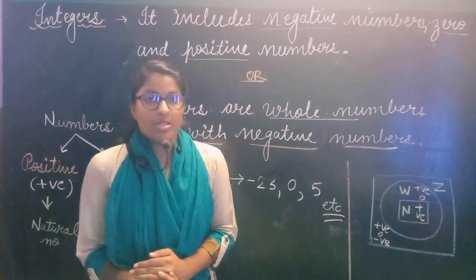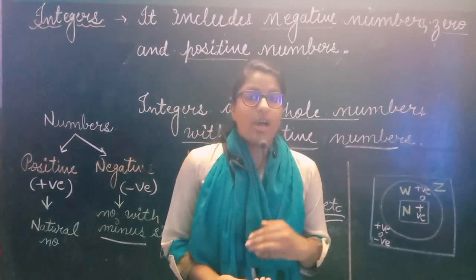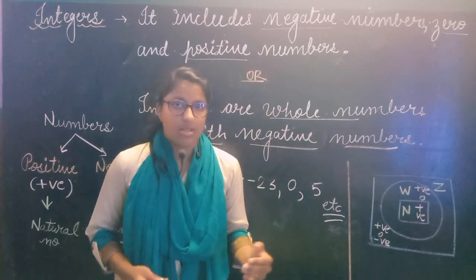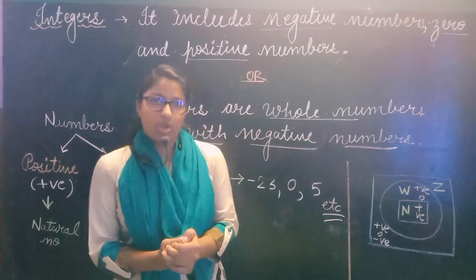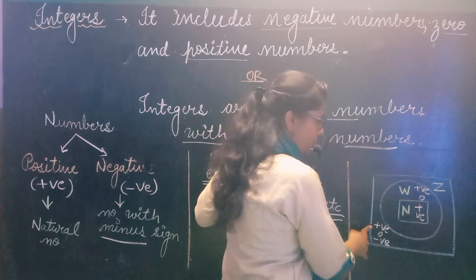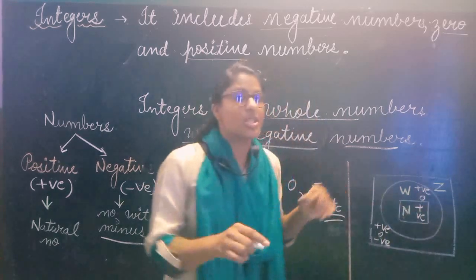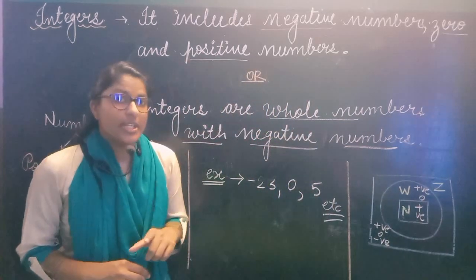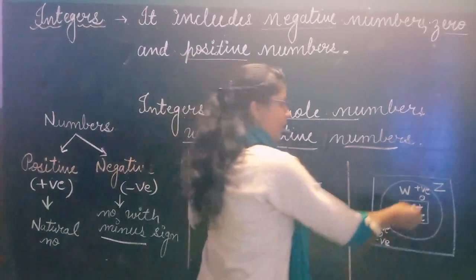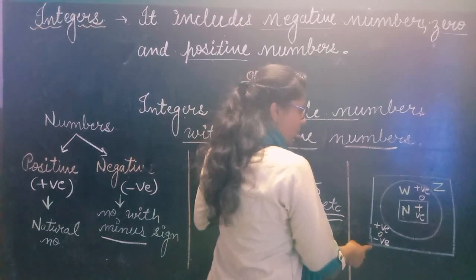So natural numbers are whole numbers. Every natural number is a whole number. Every natural number is an integer. But vice versa it is not true. Just see, integers include negative, positive and 0. But natural numbers do not include 0 and negative. So every integer is not a natural number. Now see here, integers include positive, 0 and negative.